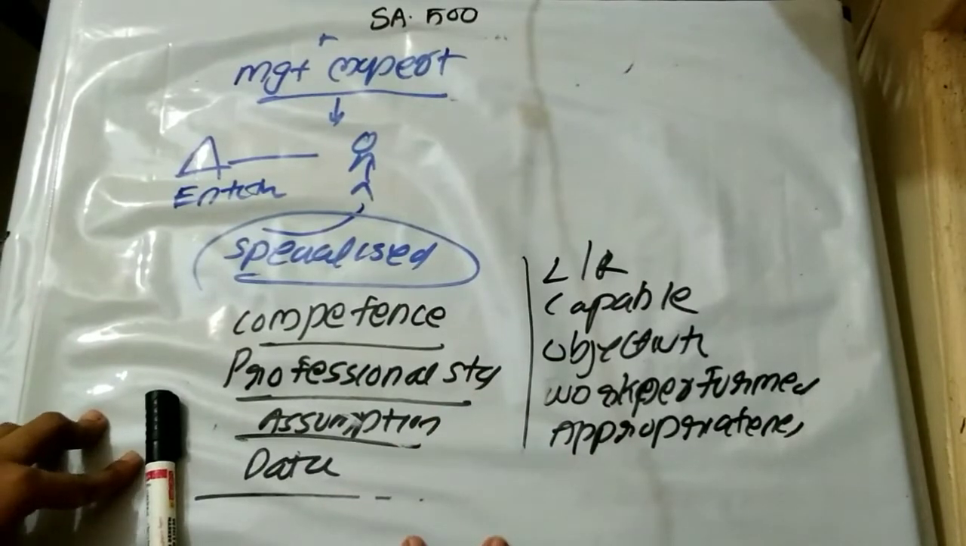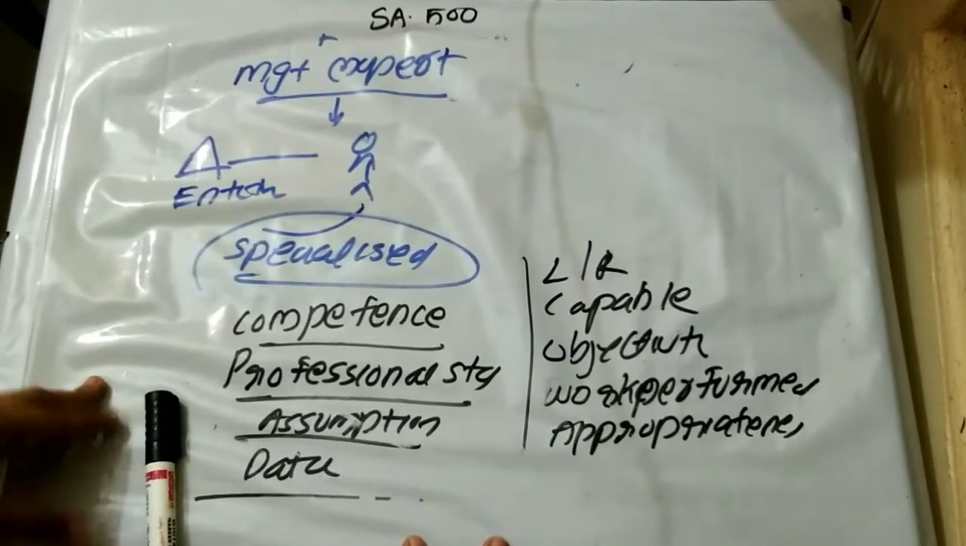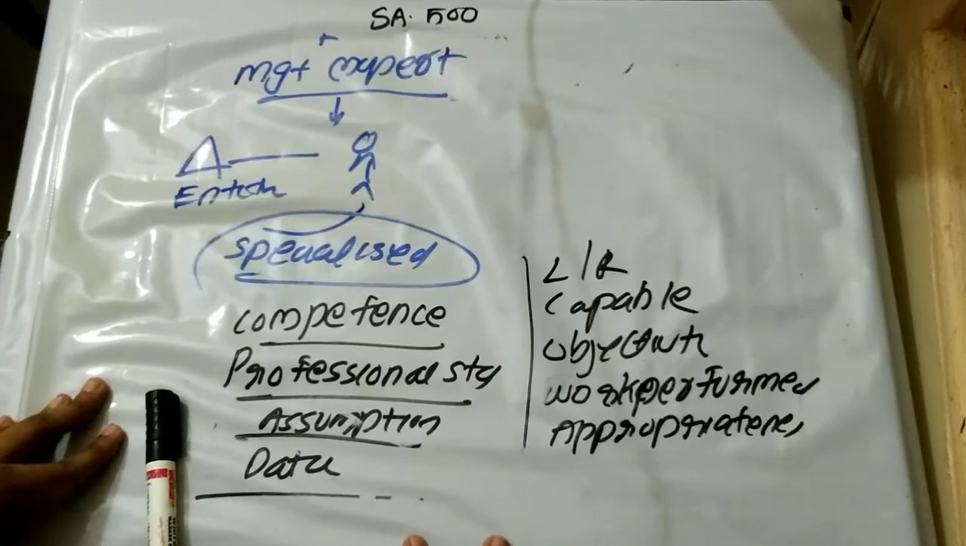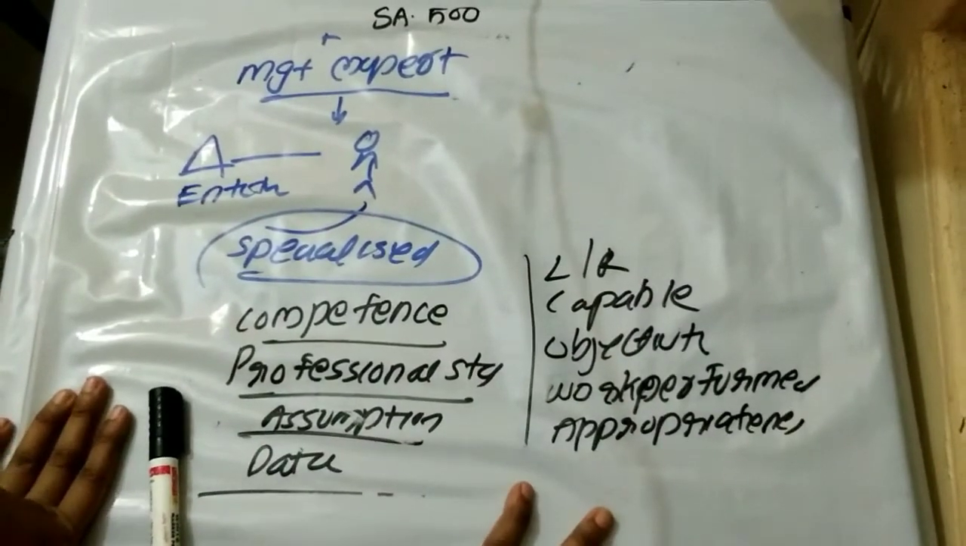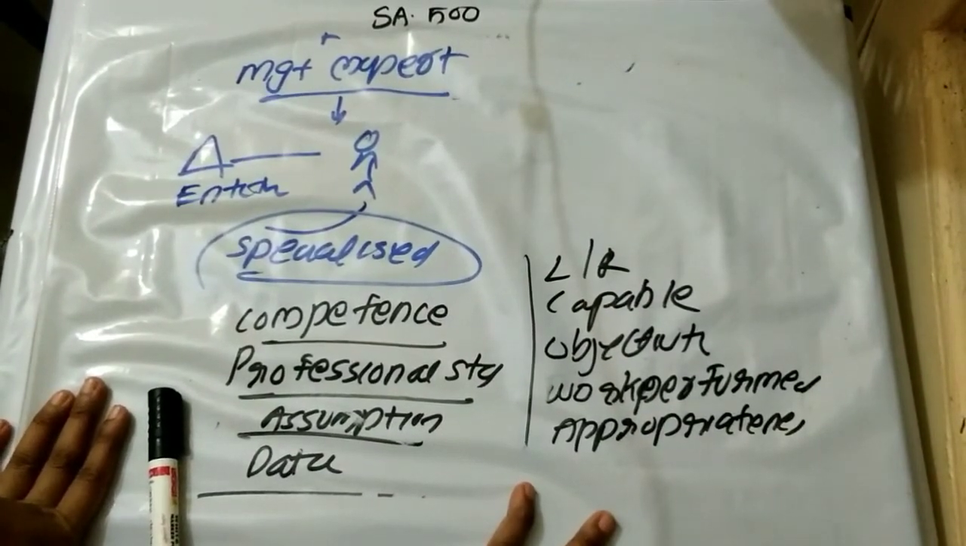Then we discussed compliance procedures and substantive procedures. So this is SA 500. Easy, easy. You should study properly.